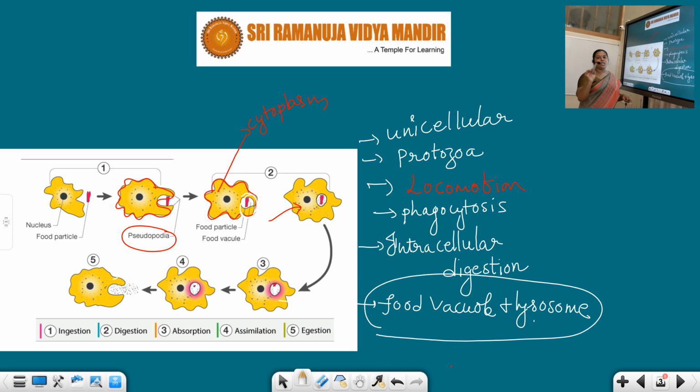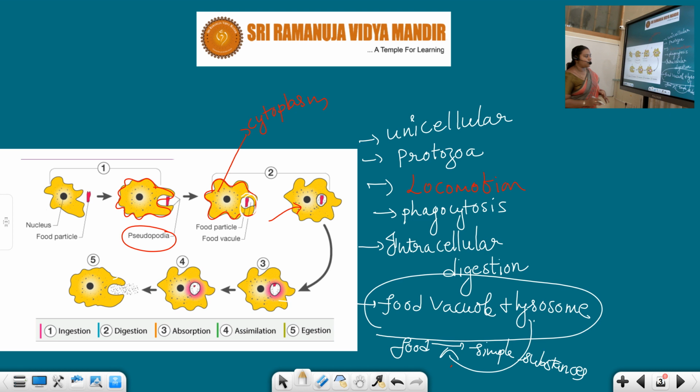Now, these enzymes will digest the food into simple substances. Now the process of digestion is completed.